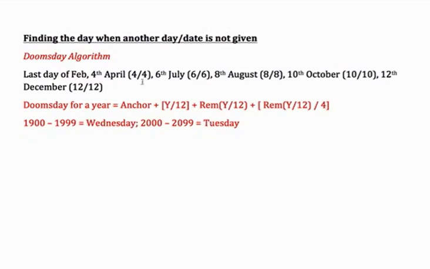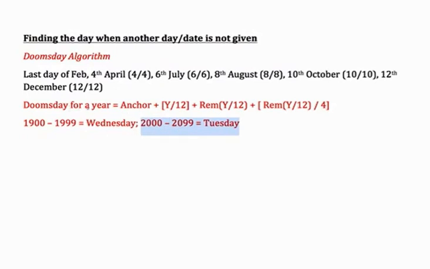And how can you remember it? Well, 4-4, 6-6, 8-8, 10-10 and 12-12. They all occur on the same day. And that particular day is sometimes referred to as the doomsday. How do you calculate the doomsday for any particular year? For that, you need the anchor. The anchor for the previous century, that is 1900 to 1999, was Wednesday. For the current century, it is Tuesday. And I think these 2 centuries are going to be more than enough for you.